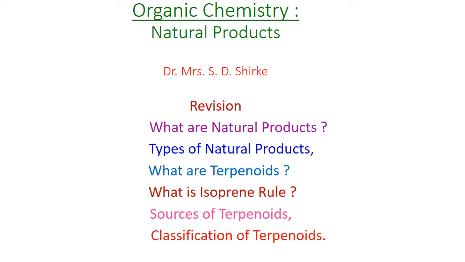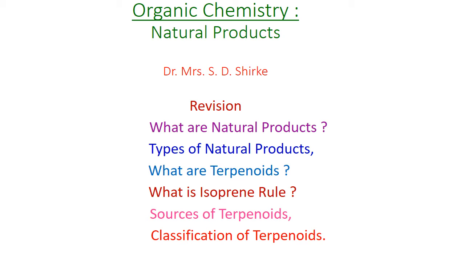And the very important point we have seen is the classification of terpenoids. On which factor does the classification of terpenoids depend? The classification of terpenoids depends upon the number of isoprene units. Based upon the number of isoprene units, there are different classes. How many isoprene units are present in the structure of the terpenoid?